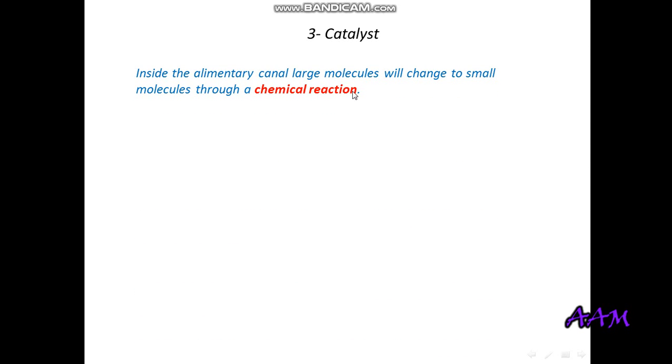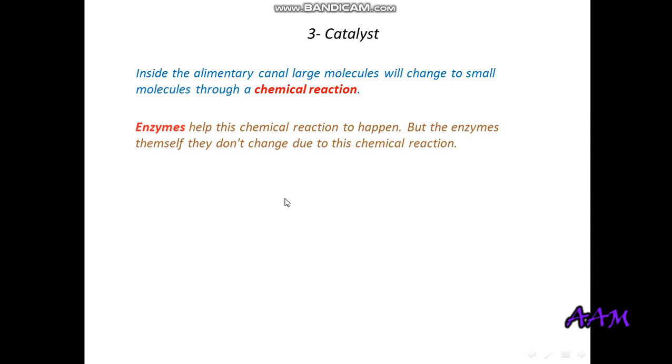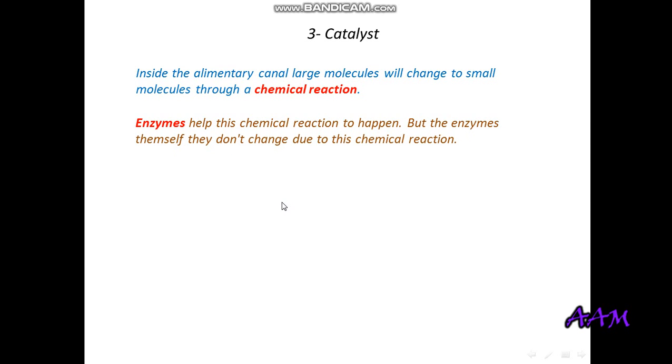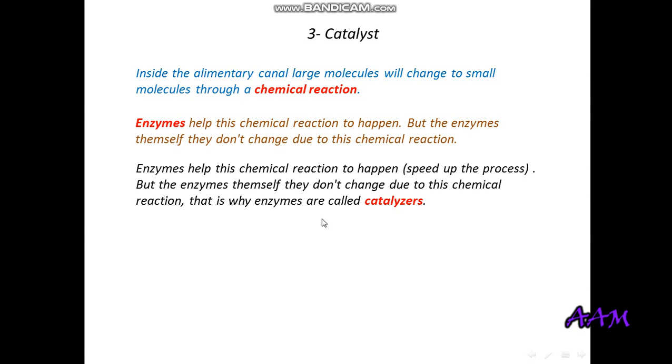So, what does catalyst mean? Inside the alimentary canal, large molecules will change to small molecules through the chemical reaction. Enzymes help the chemical reaction to happen. They help it, they support it. The enzyme is there to support the chemical reaction, to make it faster. That's why we need enzymes in our digestive system, because they help us to digest the food quicker.